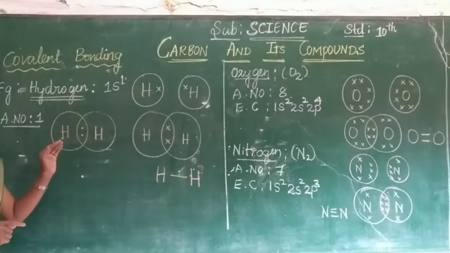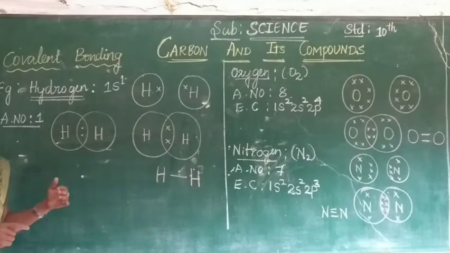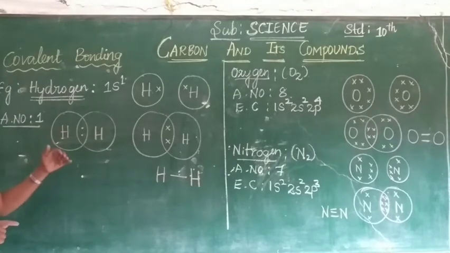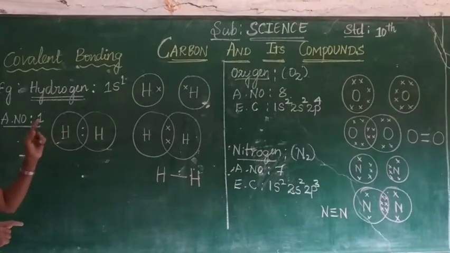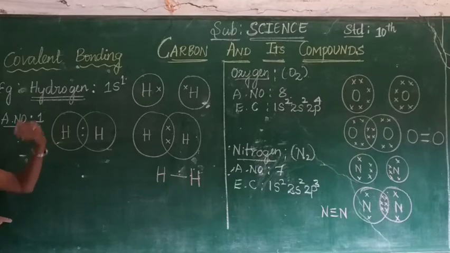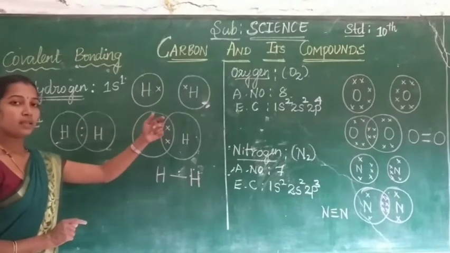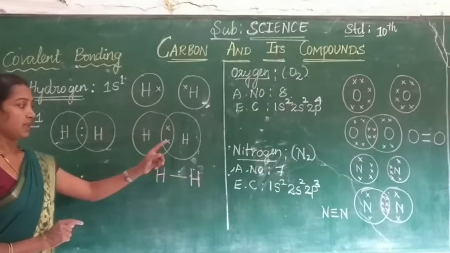Here the hydrogen molecule is formed by sharing of a pair of electrons. Listen once again, hydrogen has only 1 electron in its outermost shell. The hydrogen atom becomes a hydrogen molecule by sharing its only 1 electron with another hydrogen atom like this.